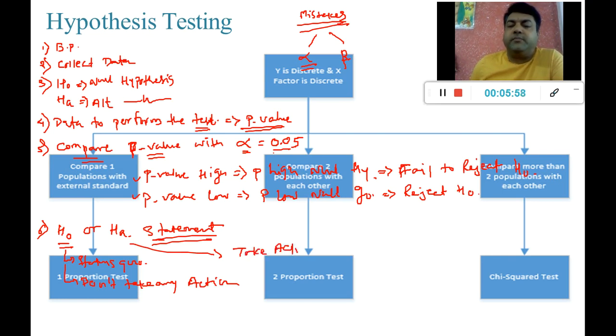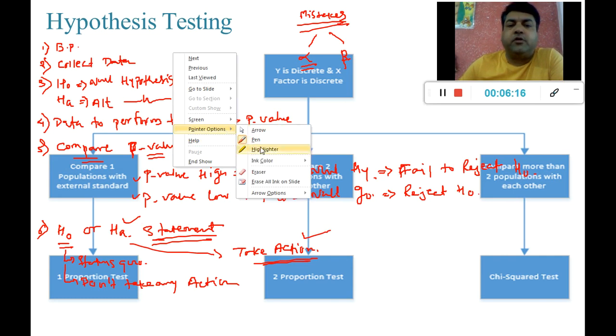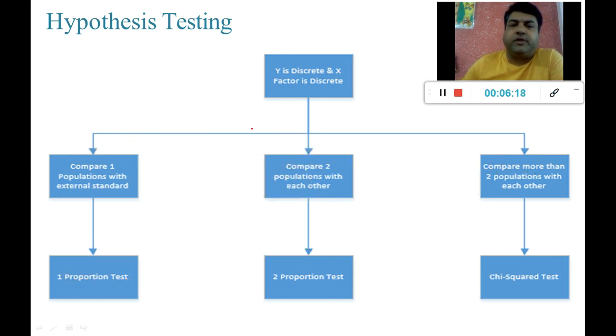So whatever statement I have written in my alternate hypothesis as per our business problem, I will go and take that action. This is how hypothesis testing will be performed. So this is just a recap of what we have seen already yesterday, right?